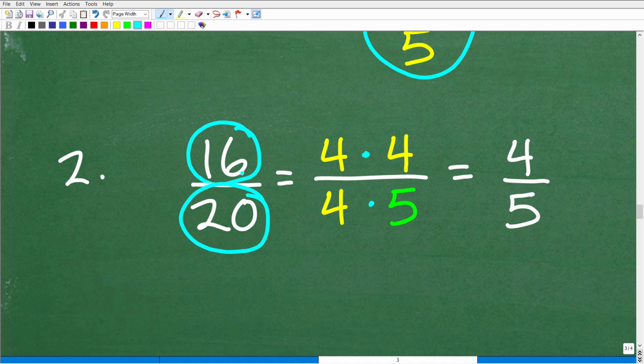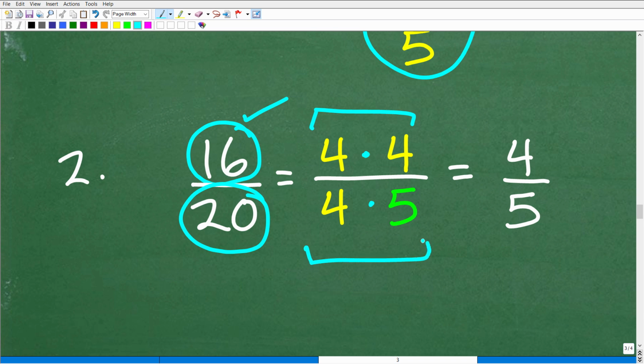Factors are the two numbers you can multiply together to get back to this number. So for 16, there's 2 times 8, that's 16. But we can have all different sorts of factors. 4 times 4 gives us 16. How about 20? 4 times 5 are factors of 20.